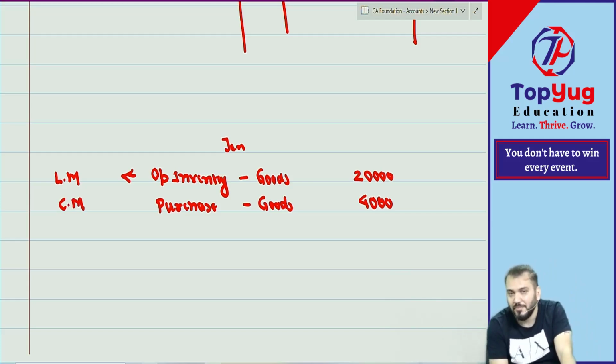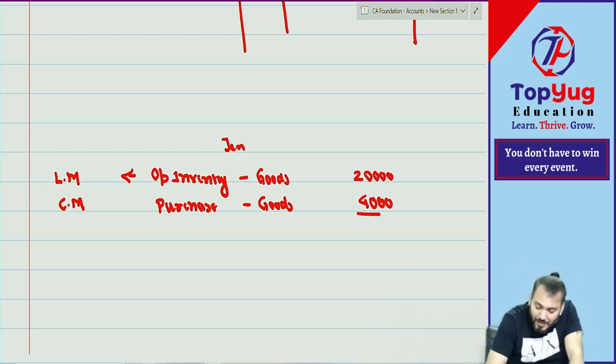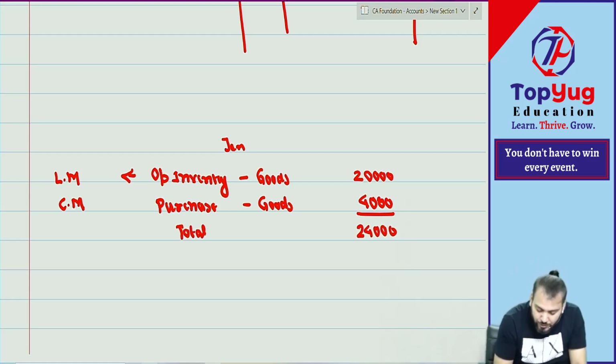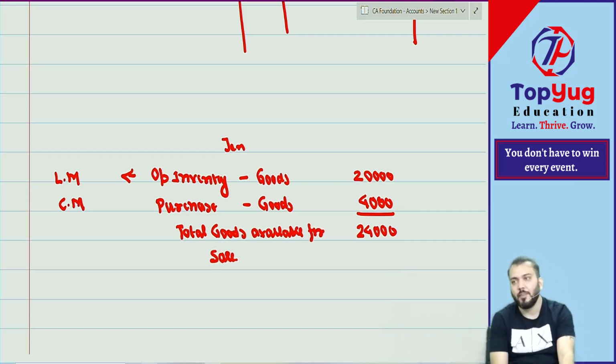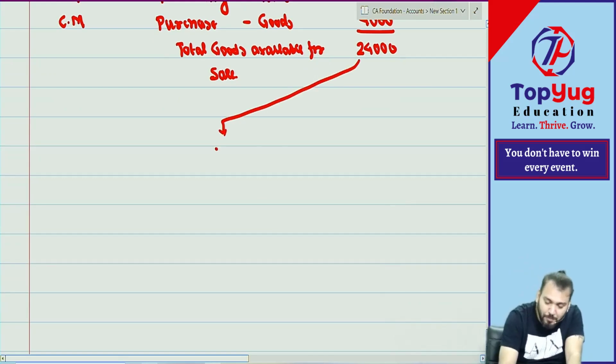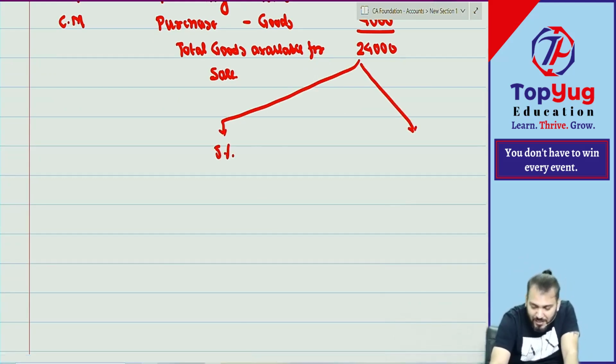Understood? I hope you are understanding. So can you see, it means these are the total goods available for sale during this month? Means this becomes total goods available for what? Available for sale. I hope you are understanding. Bolo. Correct. Let us assume, because the question was silent, let us assume out of these 5% sold and 95% remain unsold. Everyone just try to understand what I am saying.